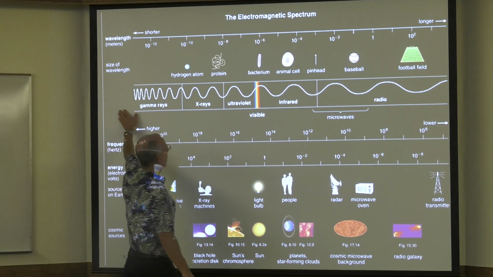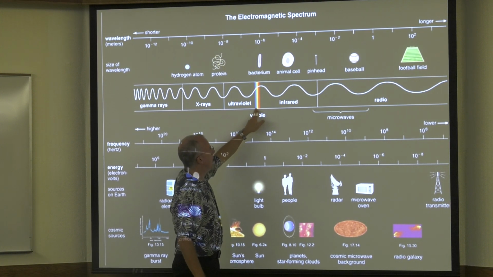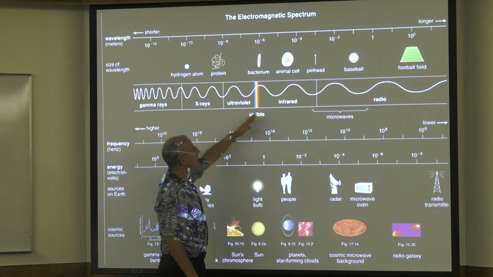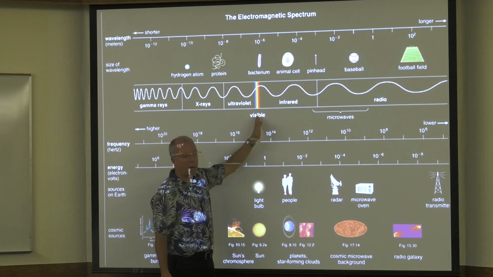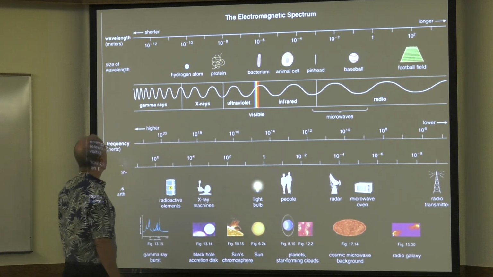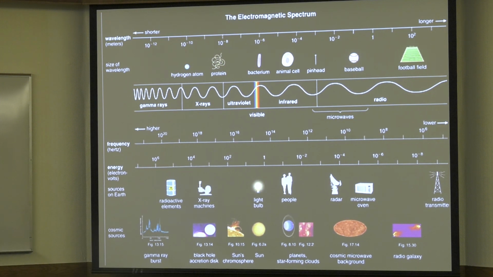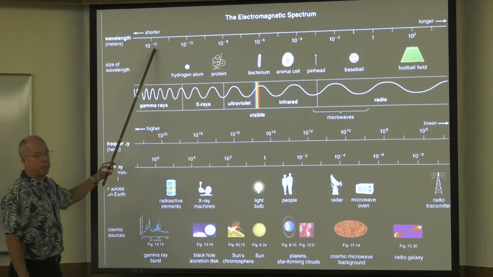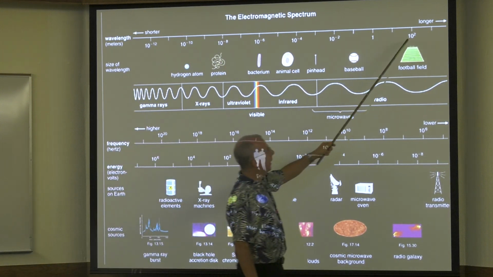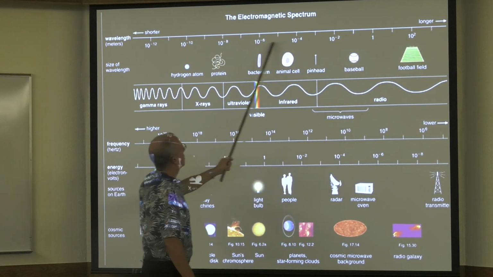It's kind of interesting. So you look at all of this, and this is visible, just this little tiny region here. So, when you think of the entire light spectrum, how much of that is made up of visible light? Not very much, right? Okay, so let's look at the size of the wavelength. So you see here that gamma rays have a wavelength of 10 to the minus 12 meters. That's pretty small. And then you look at radio waves, they can be 100,000, a million meters long. So there's this incredible range of sizes.